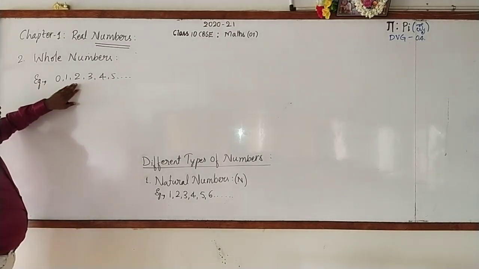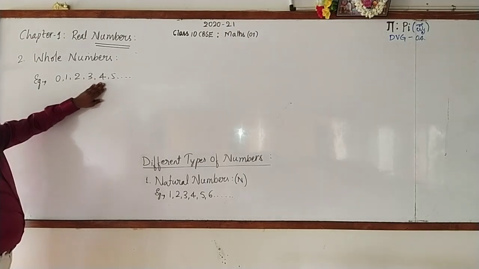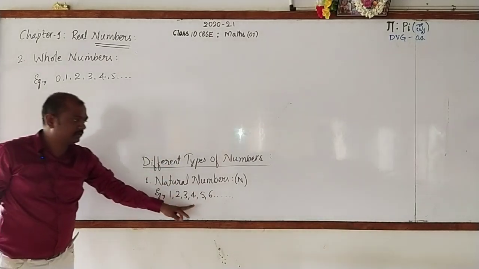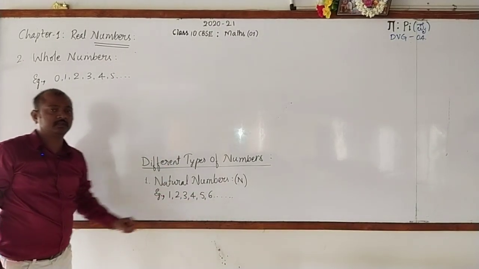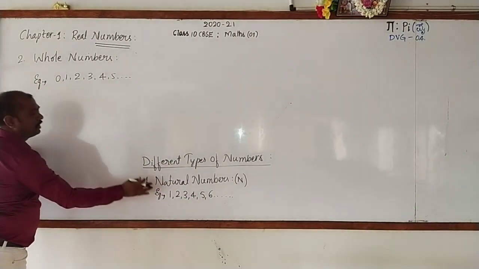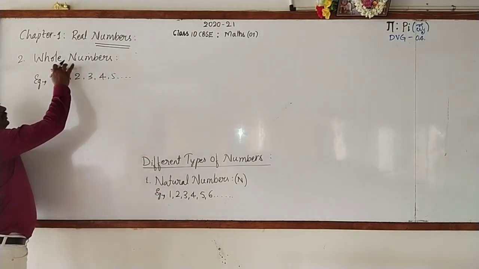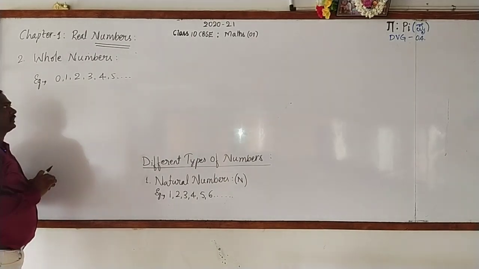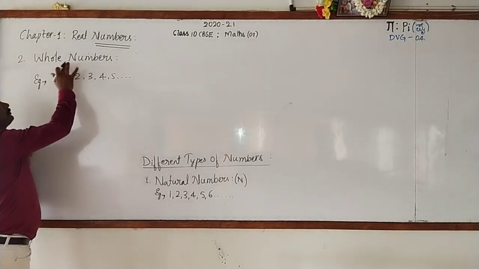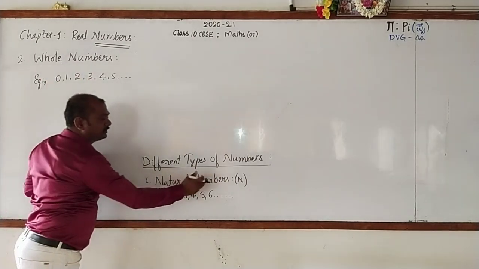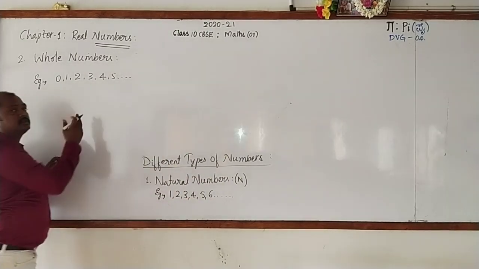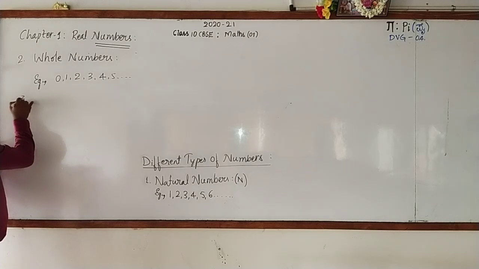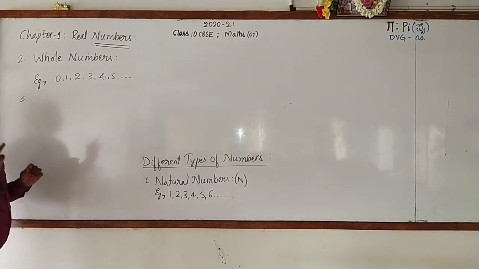And look at the board. Here 1, 2, 3 are whole numbers. These are also there in the natural number set. Hence we can say that all natural numbers are whole numbers. But the reverse of this statement is not correct. You cannot say that all whole numbers are natural numbers, because 0 is not a natural number.